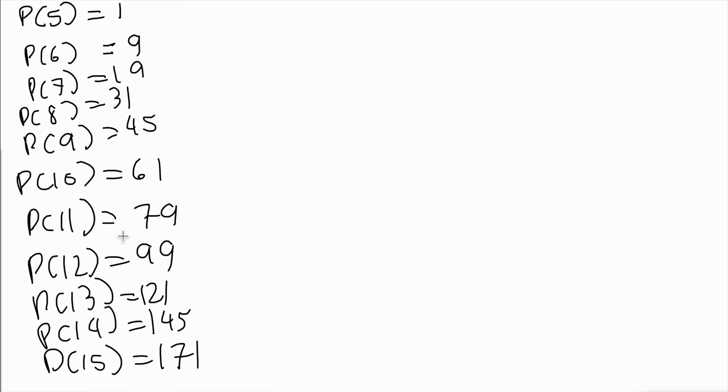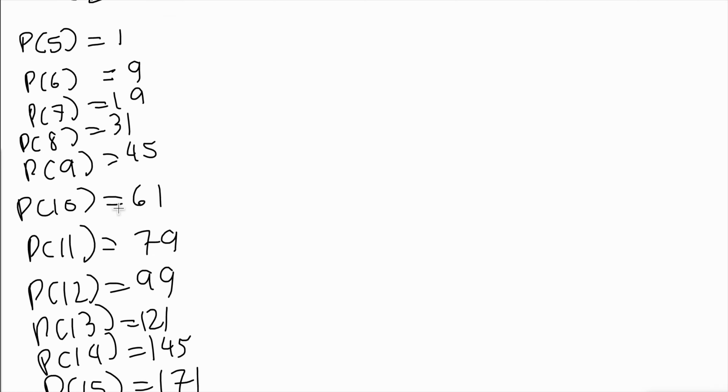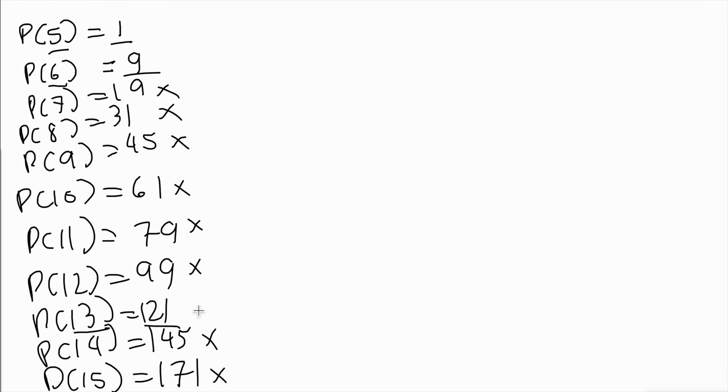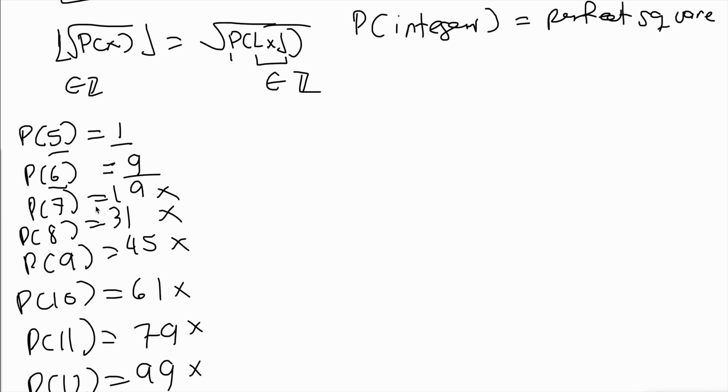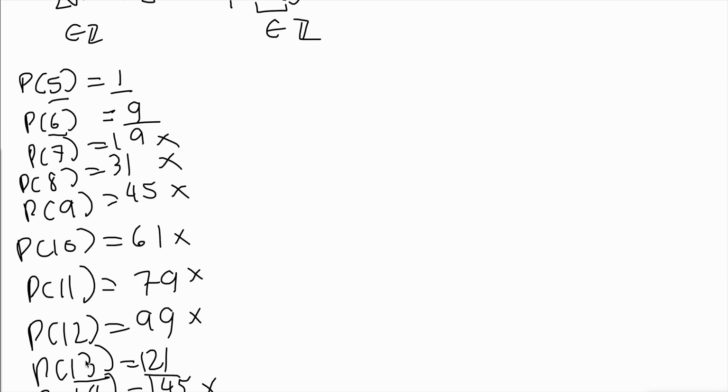We don't have to go any farther because these are the bounds, and we want to find integers for which it's a perfect square. First, 5 gives us 1, that's a perfect square. 6 gives us 9, that's a perfect square. 19 is not a perfect square, 31 is not, 45 is not, 61 is not, 79 is not, 99 is not, 121 is, so 13 gives us 121. And these two are also not perfect squares. So the only integers for which p of the integer is a perfect square are 5, 6, and 13.